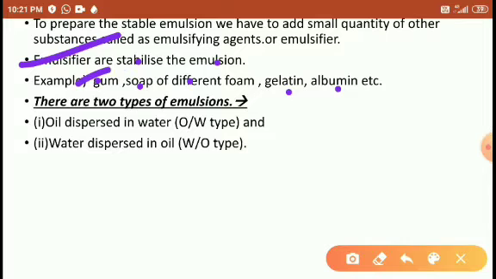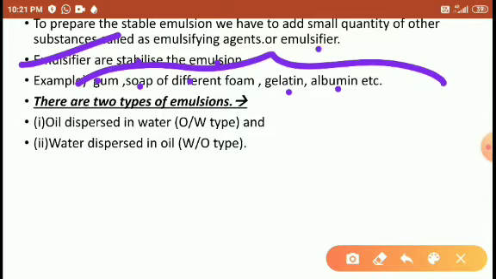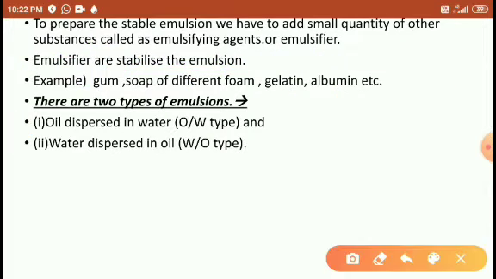With the help of these substances, we prepare the stable emulsion. Right, students? Okay. There are two types of emulsion we have to prepare here: oil dispersed in water, and water dispersed in oil. Right? It is very difficult, students.